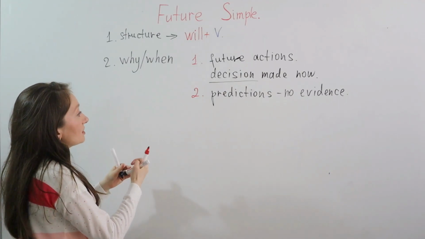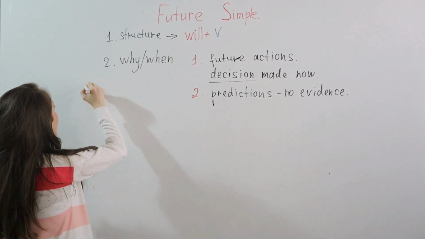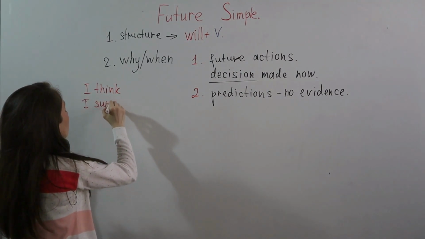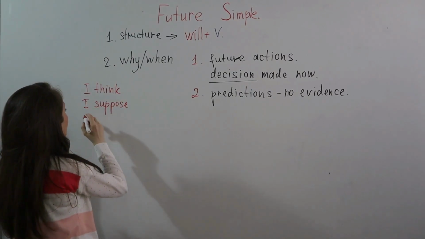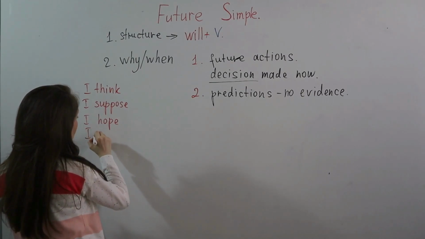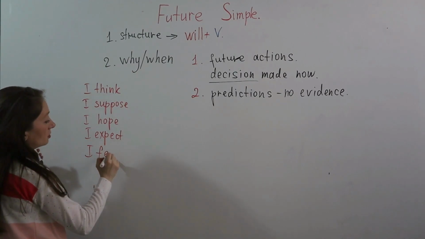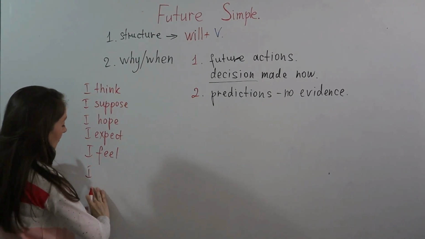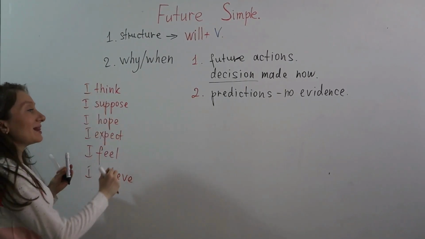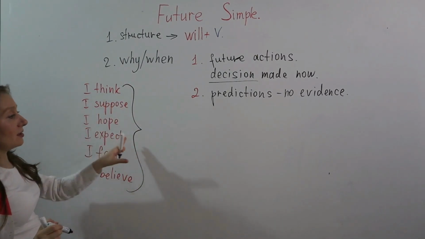So you can start the sentences with the following phrases like, I think, I suppose, I hope, I expect, I feel, and I believe. So this is at the beginning of the sentences. And then you will use the next clause.